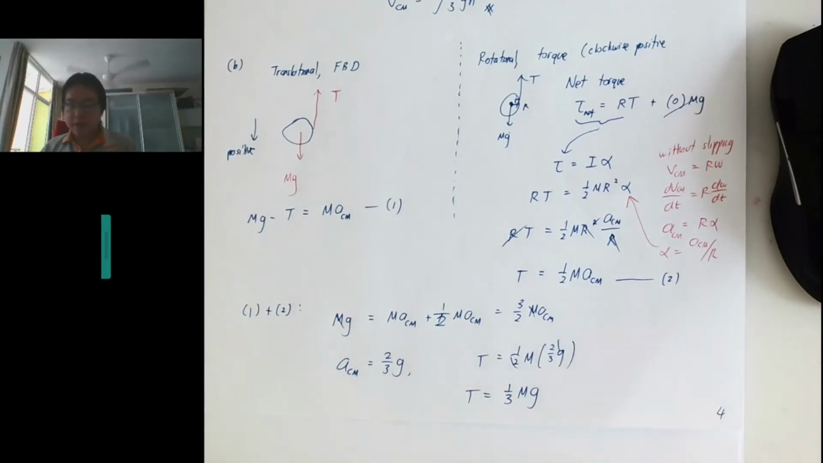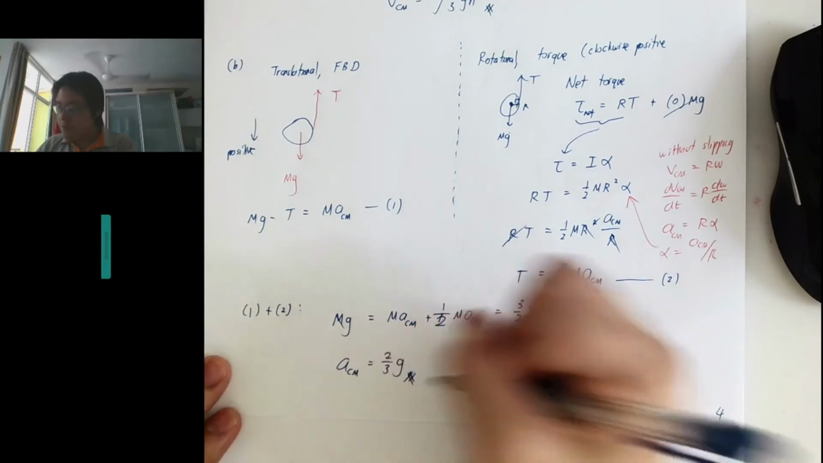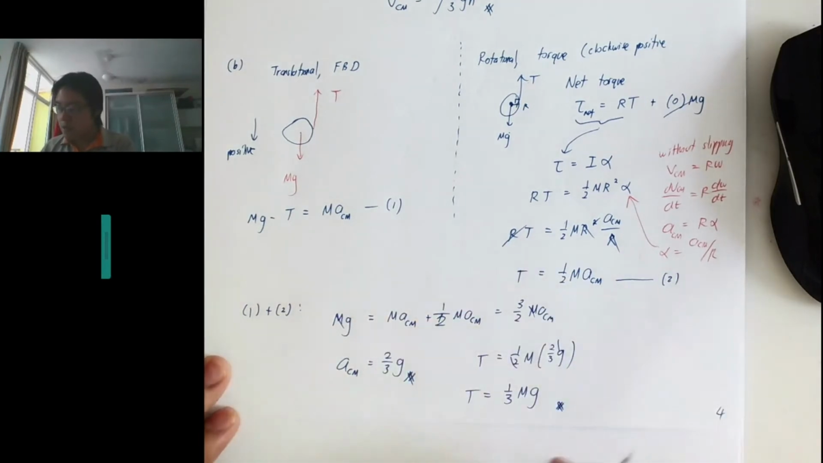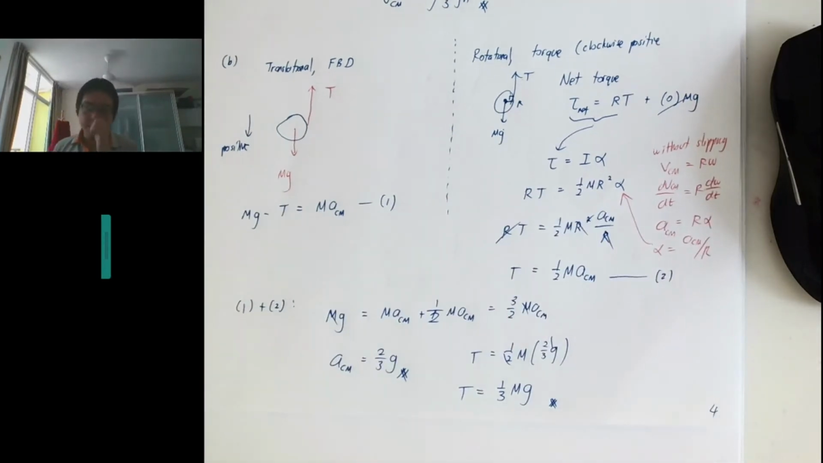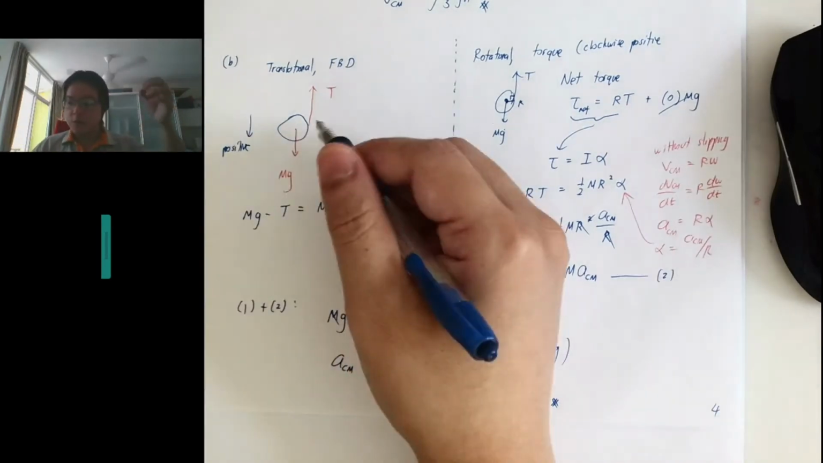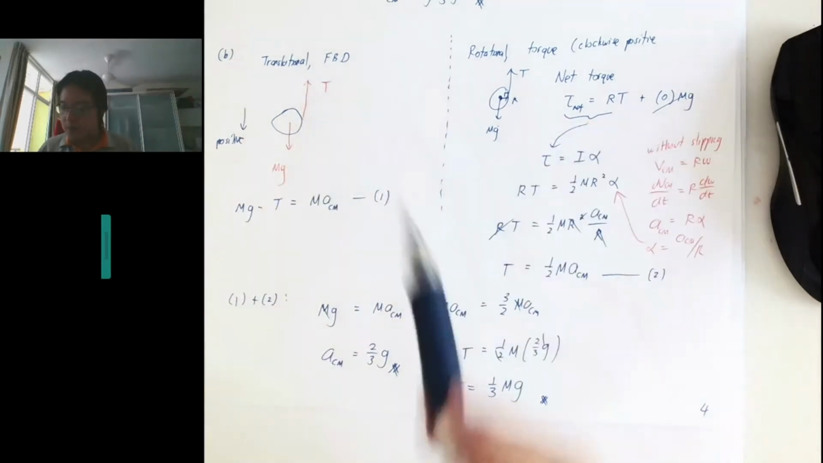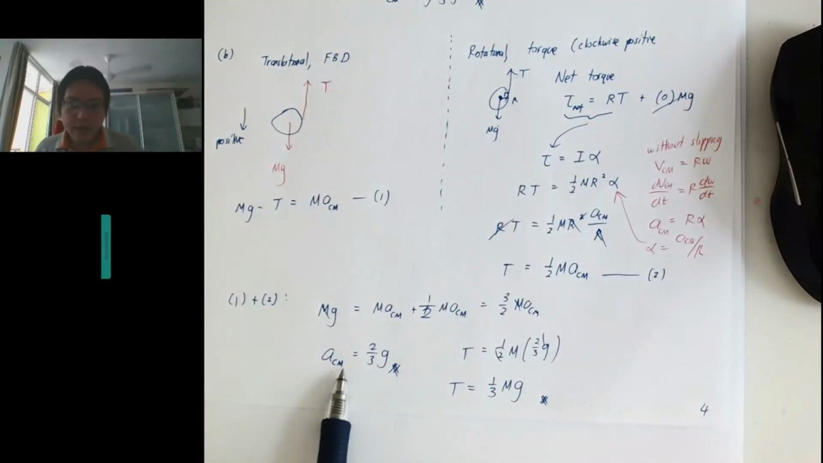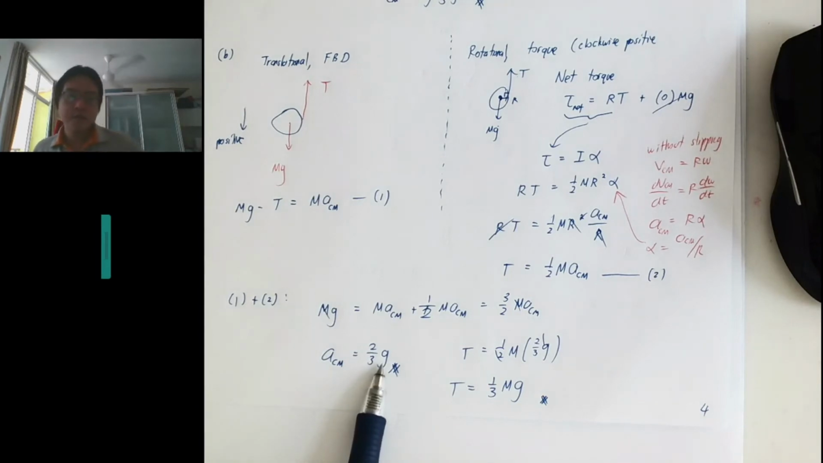Okay, so we will realize that everything is consistent with all the laws that we have been learning so far. Number one thing we notice is that, of course, if we let the yo-yo just unroll from a string, the acceleration is not equal to g. It's actually less.